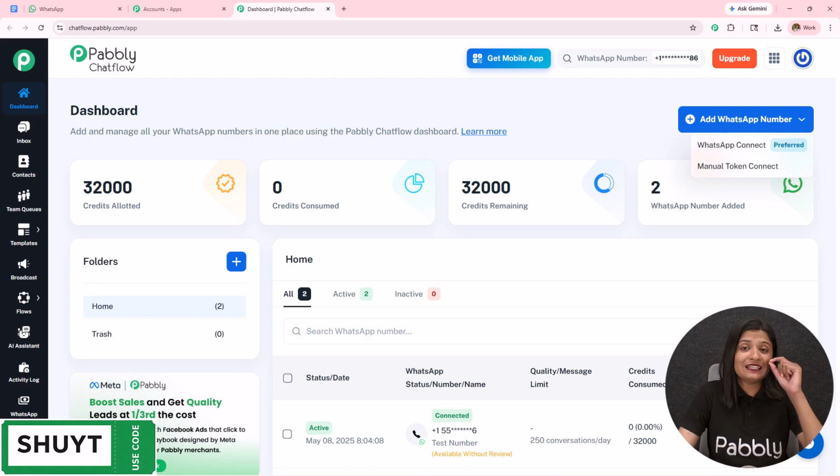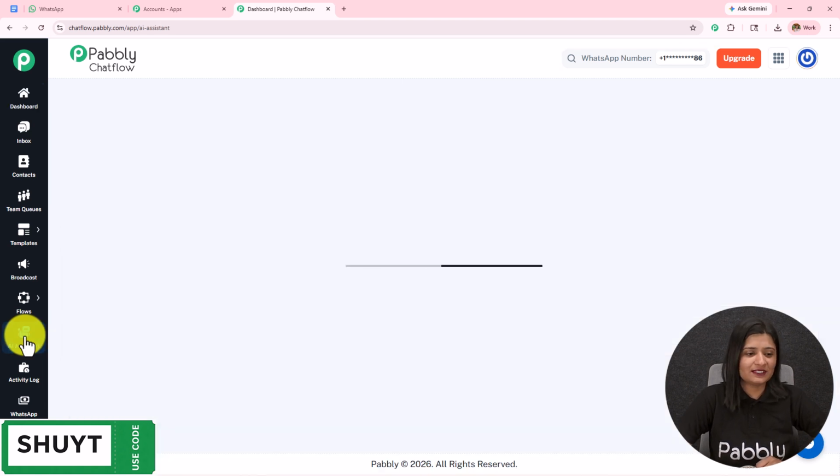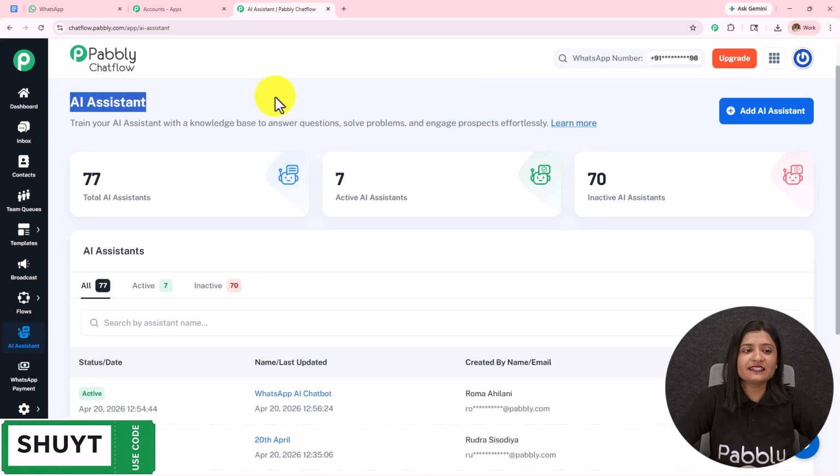Now we are going to create an AI agent, and to create an AI agent, we have to go towards this AI assistant on the left-hand side. Let's open this. Here I've landed on this AI assistant page. You can see the total AI assistants, active AI assistants, and the inactive AI assistants.